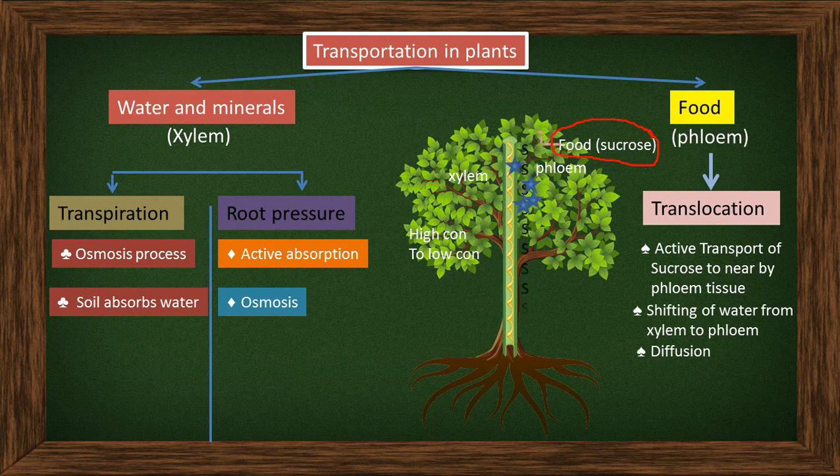Then with the help of diffusion, the food is transported to all parts of the plant body. After that, the diluted sucrose flows to all parts of the body. This is the process of